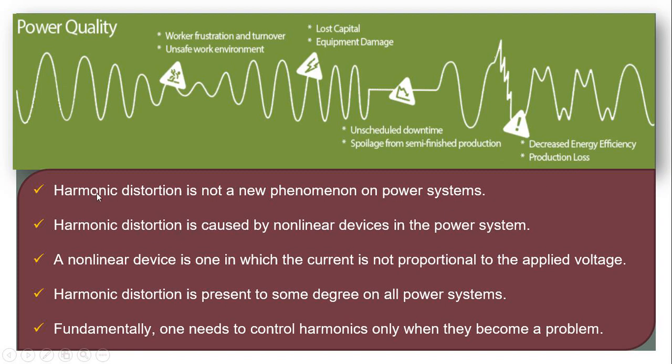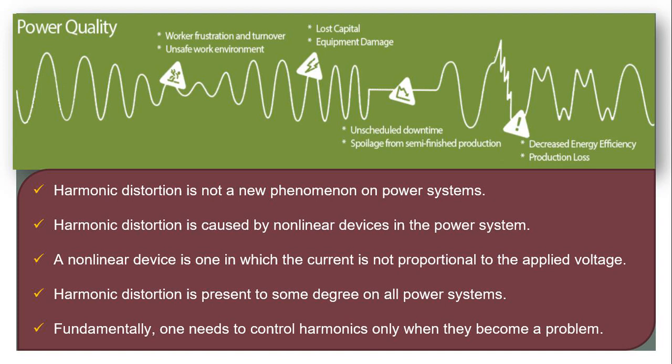So harmonic distortion is not a new phenomenon in the power system, and it is caused due to non-linear load, and it is present to some degree in all types of load, but we have to control harmonics when they become a problem.